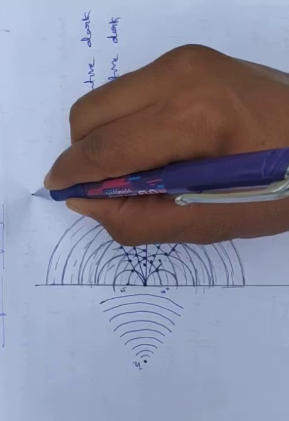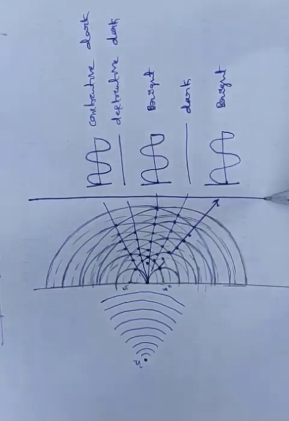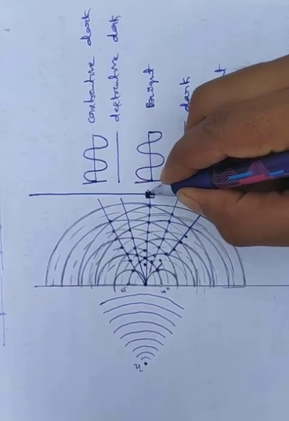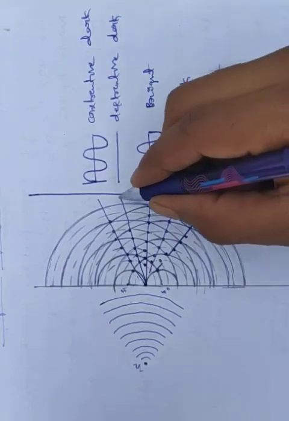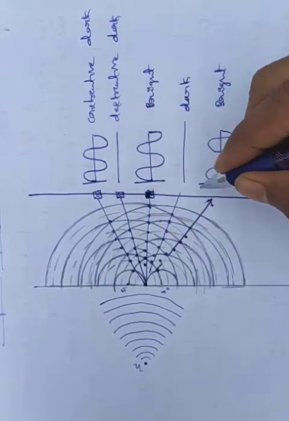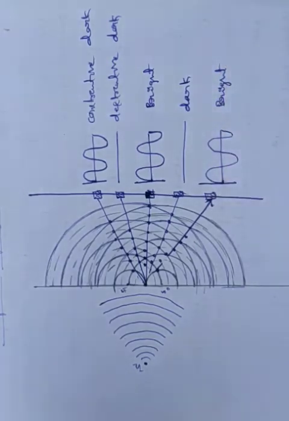One screen here. So when we place a screen here, what forms? Here it is a bright band, here a dark band, again a bright band, again a dark band, bright band, like this it forms.